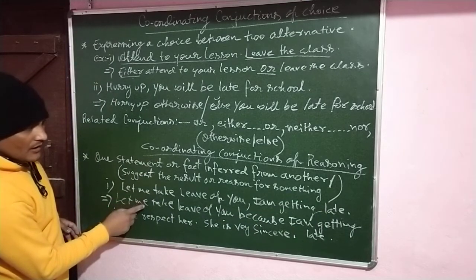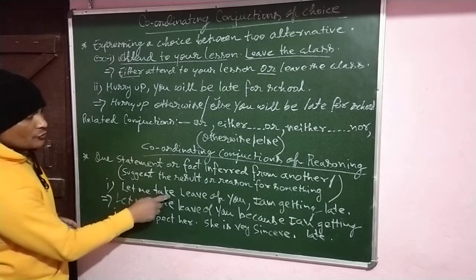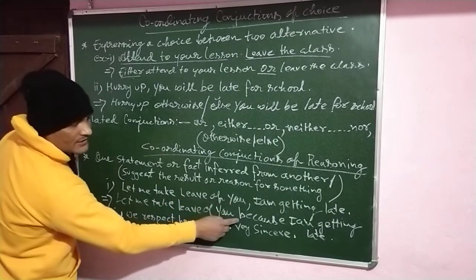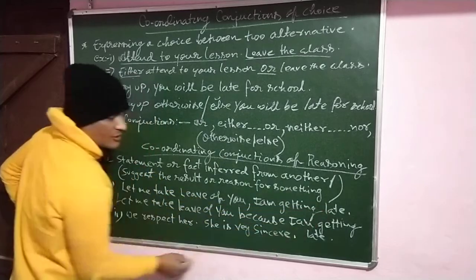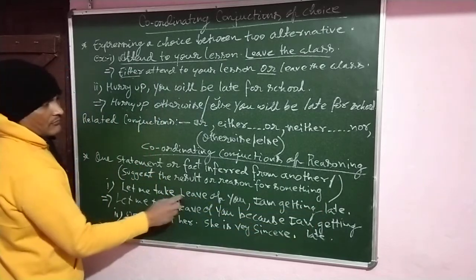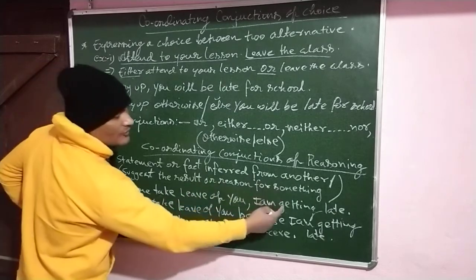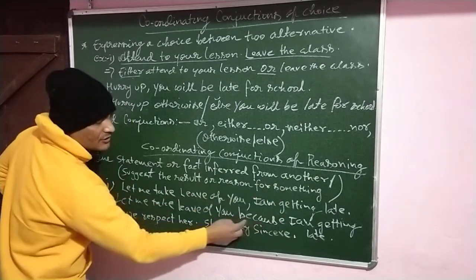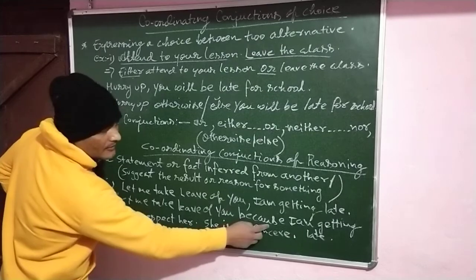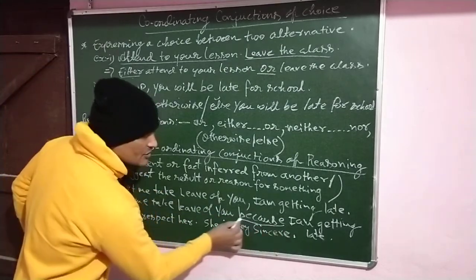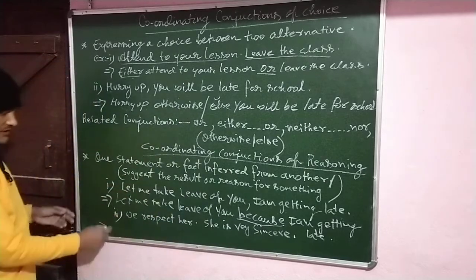Why do I want to take leave from him? Because I am getting late. So this is inferred from one sentence to another sentence. That's why there is a reason for leaving. Because is the conjunction that joins the other statement.